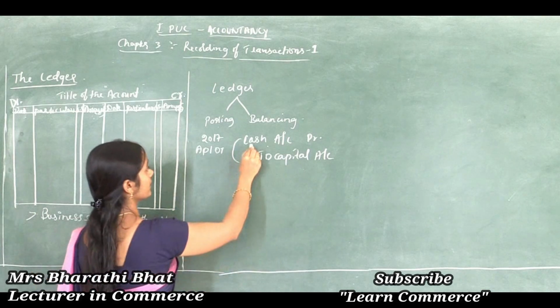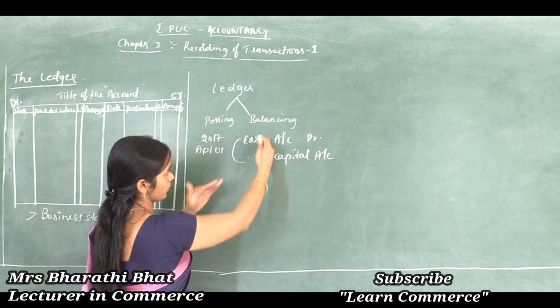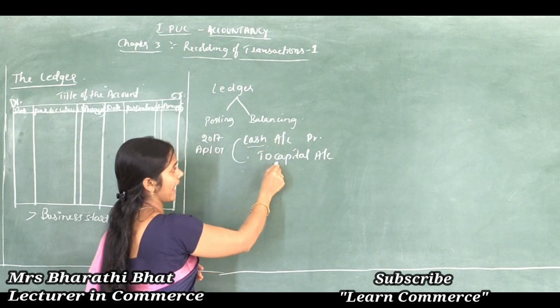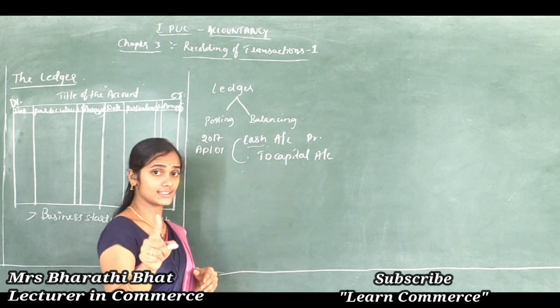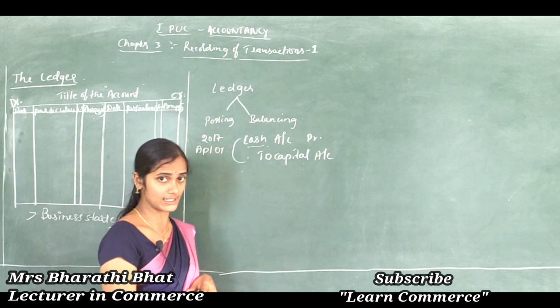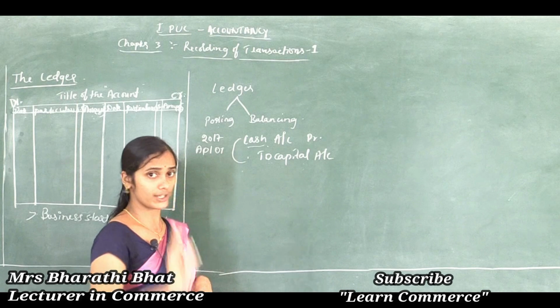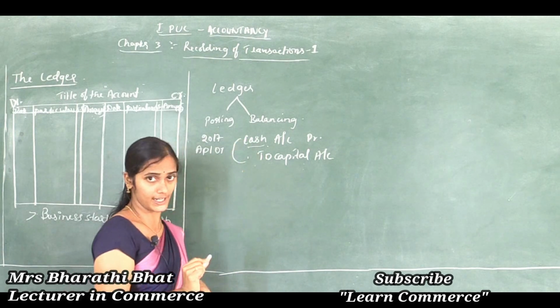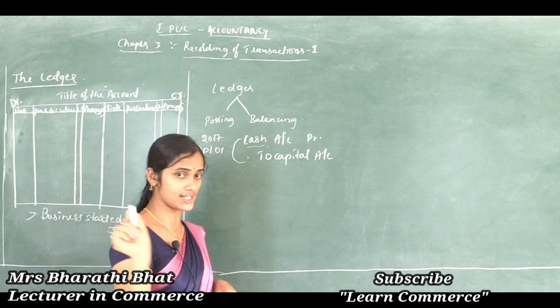Clear? So here two accounts, so we need to prepare two separate accounts. One is cash, another one is capital. In the journal we record all the transactions in a particular sheet or in one book. But here we need to prepare separate accounts for each and every transaction.